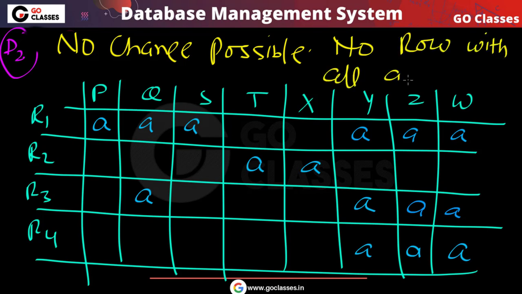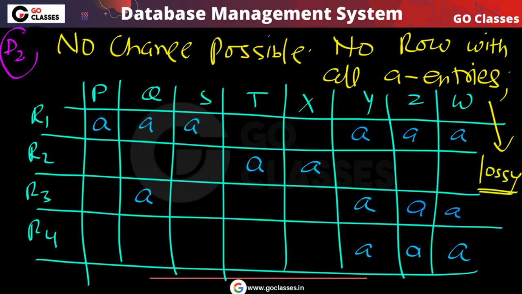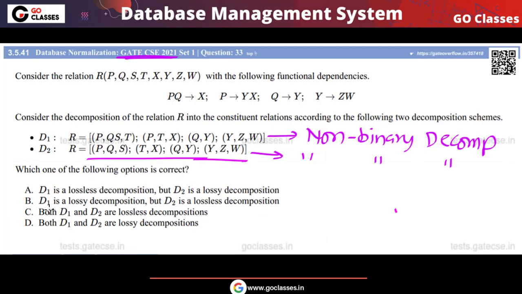So this d2 is a lossy decomposition. The answer will be: d1 is lossless and d2 is lossy decomposition. So the answer will be option A.